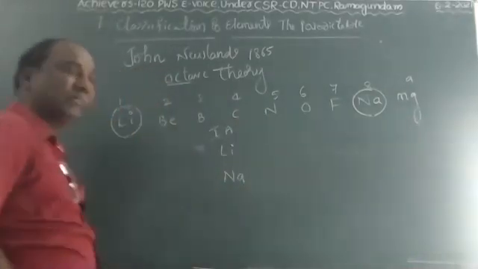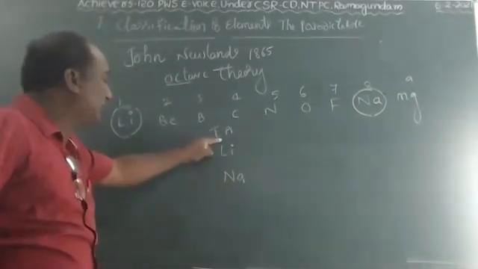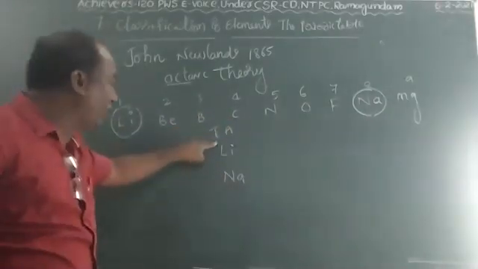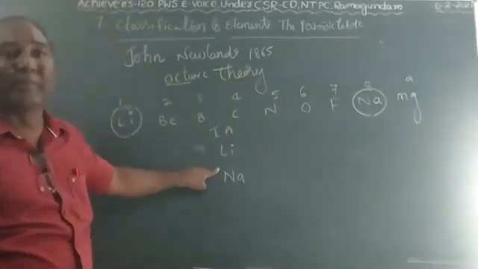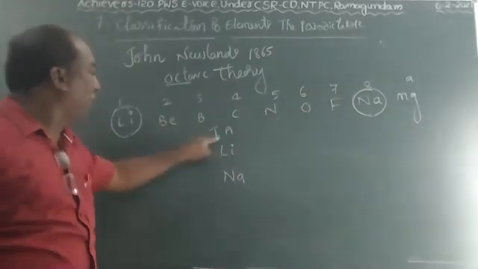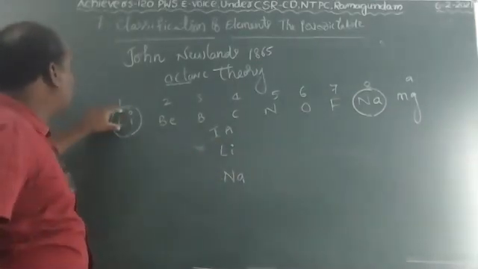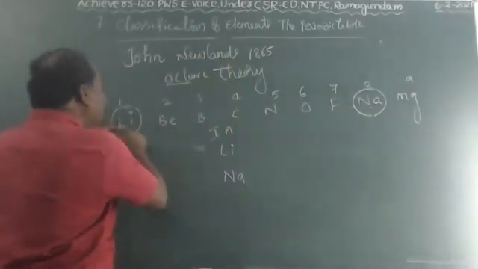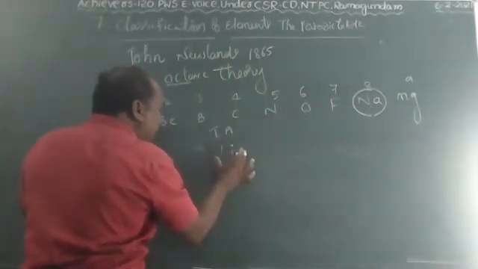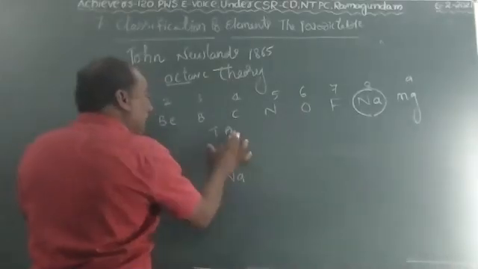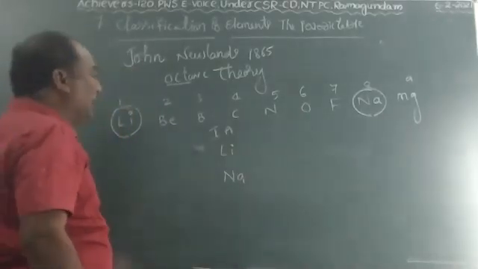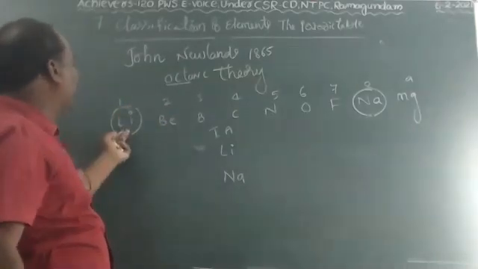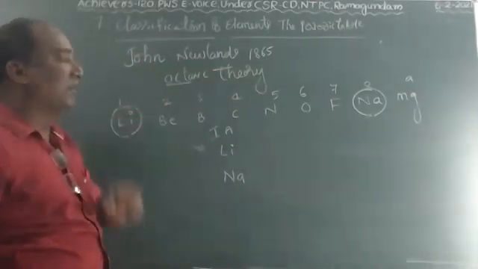The elements present in the same group have similar properties. So lithium and sodium, belonging to the first group, show that the first element's properties resemble the eighth element's. This is the first method.